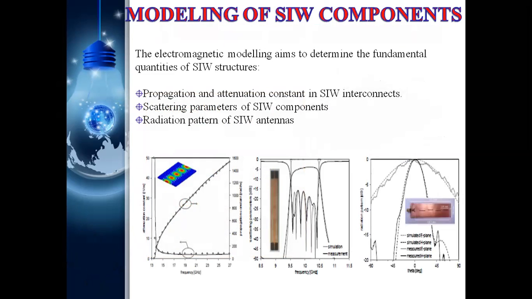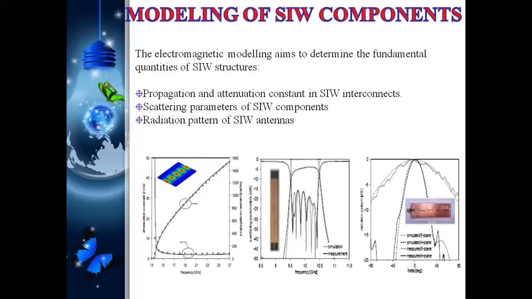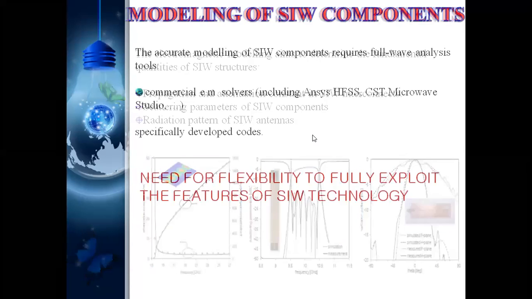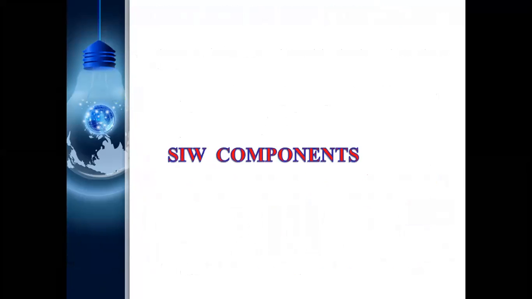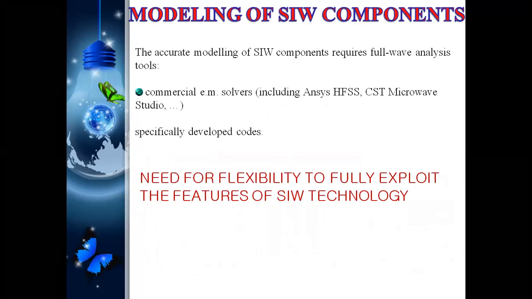And now the different components. What are the main modes of the SIW components? First of all, propagation attenuation, next the scattering parameters, and the radiation parameters of the SIW antenna. These are the main ones. And what is needed for this? Flexibility and everything we require. Here HFSS software, CST software, Pico and I3D, anything we can use.